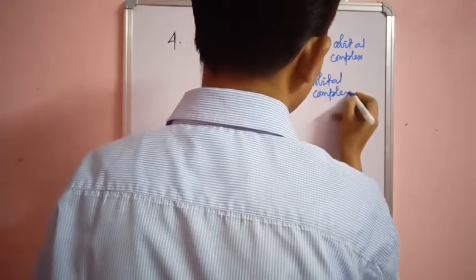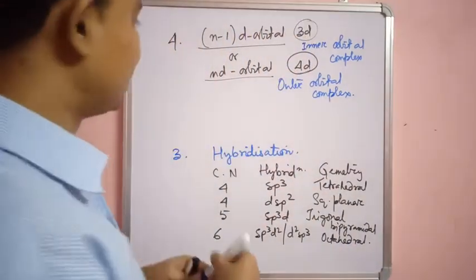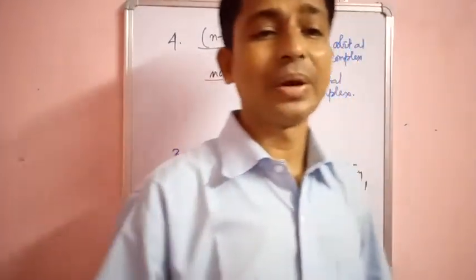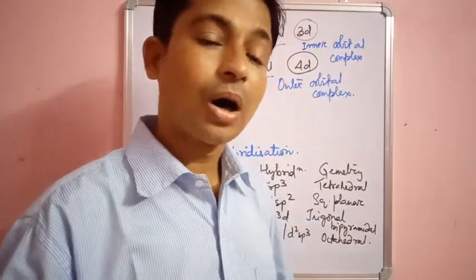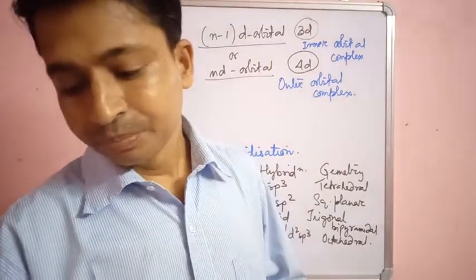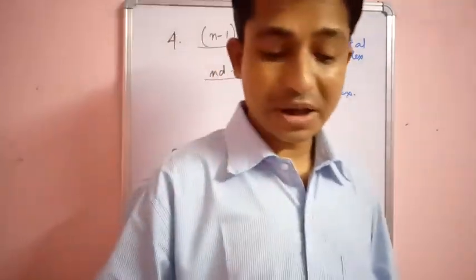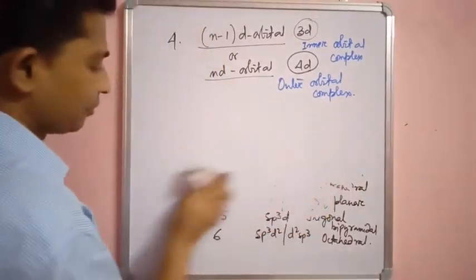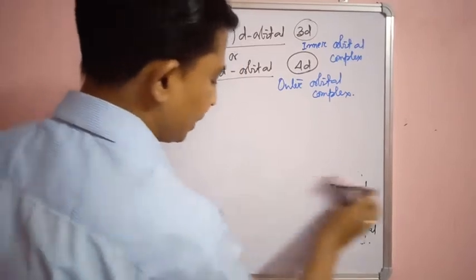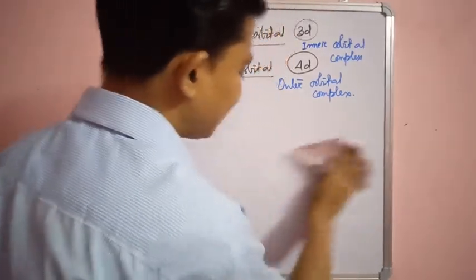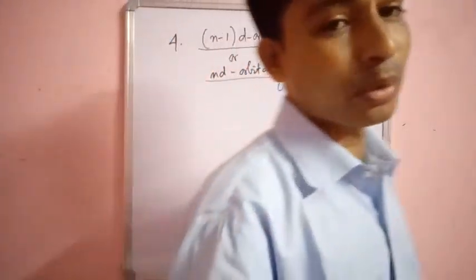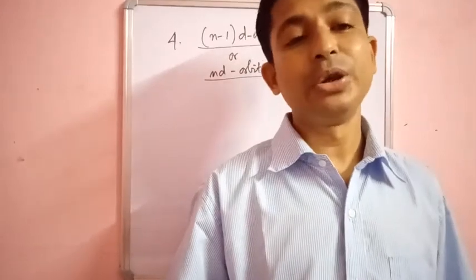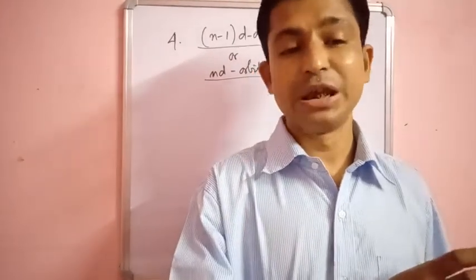So this is one of the basic features, because on the basis of hybridization only we can say whether the complex is an inner orbital complex or an outer orbital complex. Now another important feature: if the ligand approaching the central metal atom is a strong field ligand, then what will it do? It will do the pairing of electrons in the d orbital.